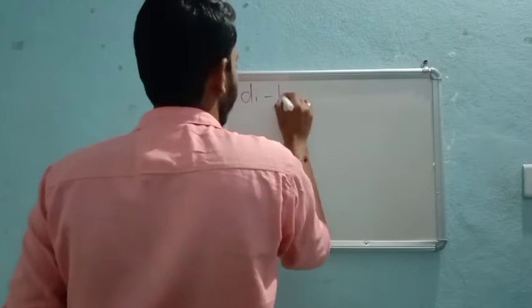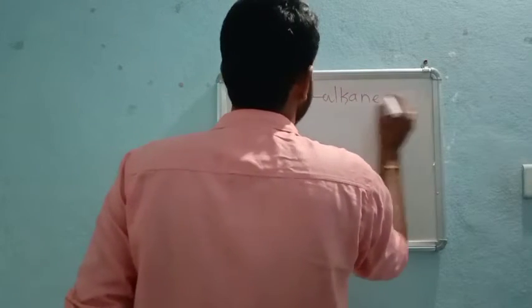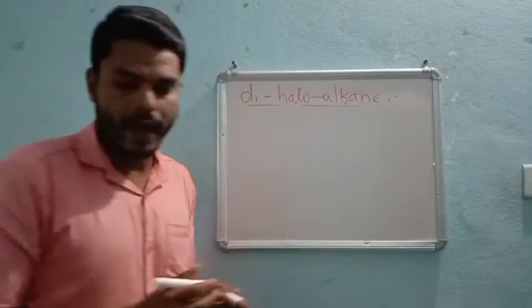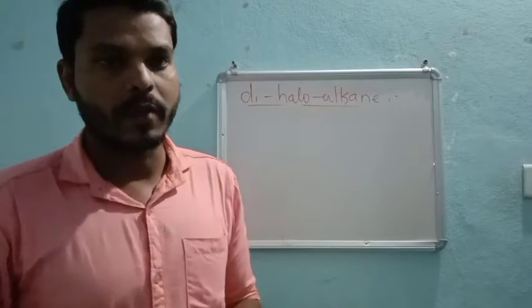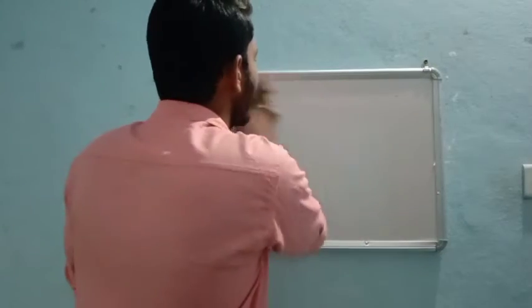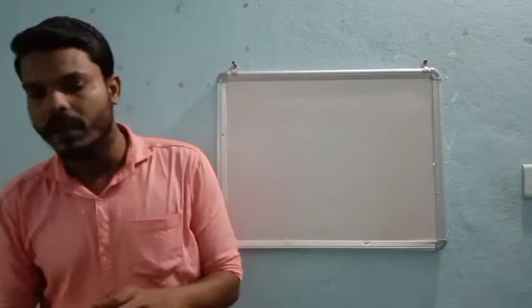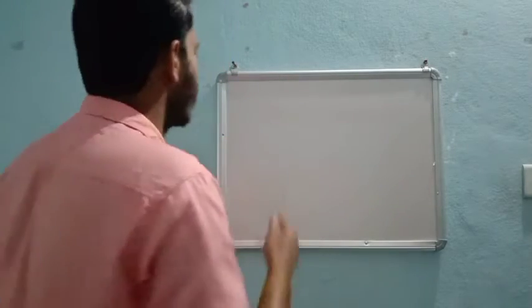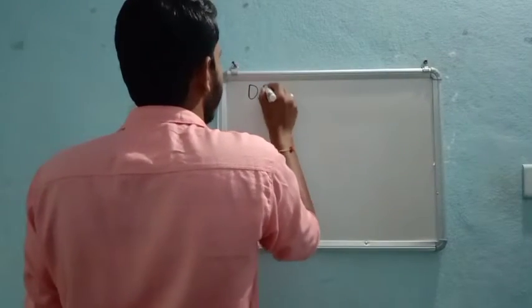Two. Dihaloalkanes. So di means there must be two halogen atoms, right? Before going to di, one more concept is left over, which is vicinal dihalide and geminal dihalides. Already you have studied in, sorry, in case of dihalide only I can explain that. Okay, no problem. I thought it would be in monohaloalkane, but it is not there.